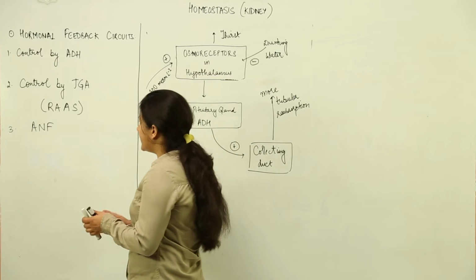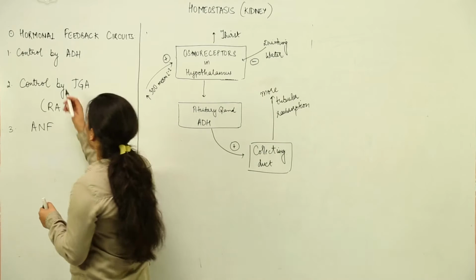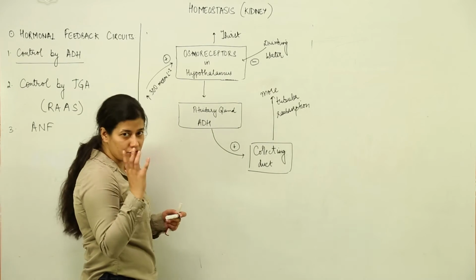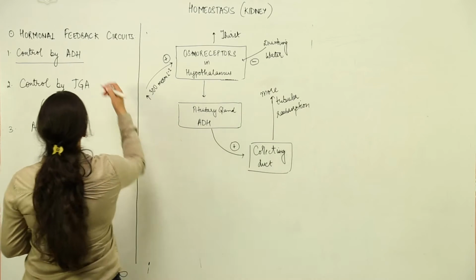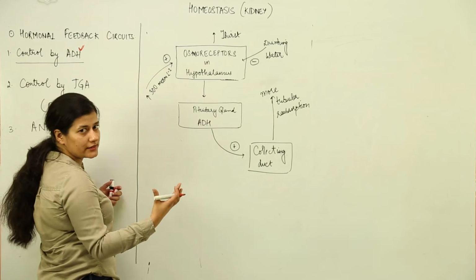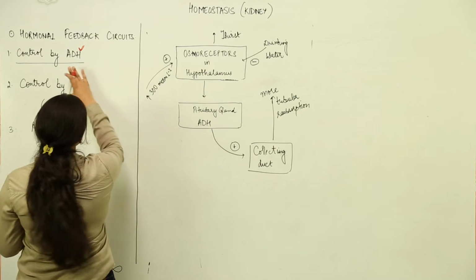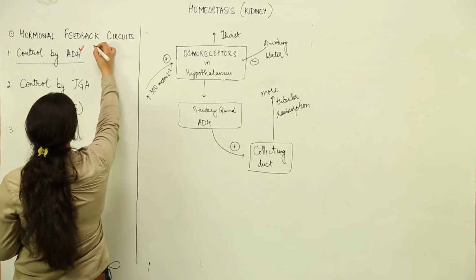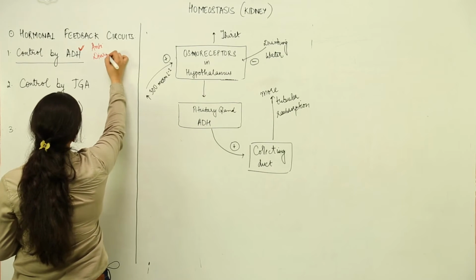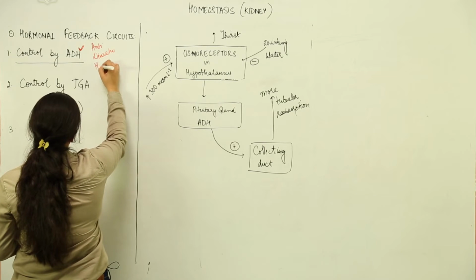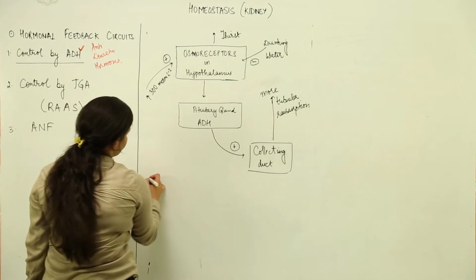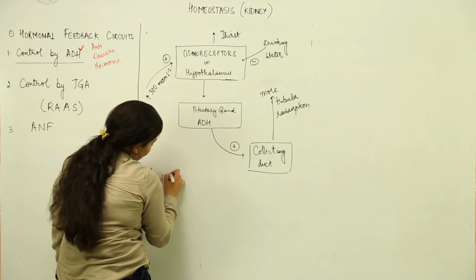So, the first one that we study is control by ADH. Now, one by one you will be introduced to a few terms which you have to remember by heart. First thing is ADH. What is ADH? Because it is a hormonal feedback circuit, we are talking about hormones. This ADH is a hormone. It is the anti-diuretic hormone. The other name for ADH is vasopressin.